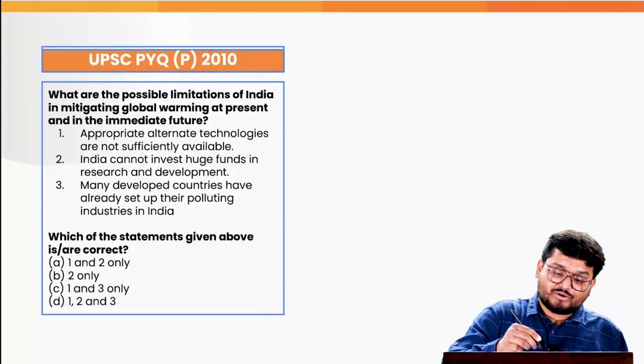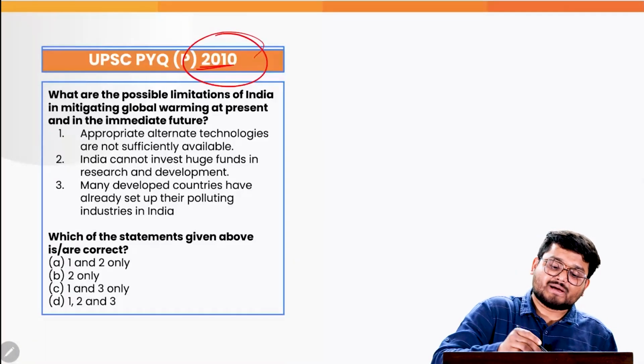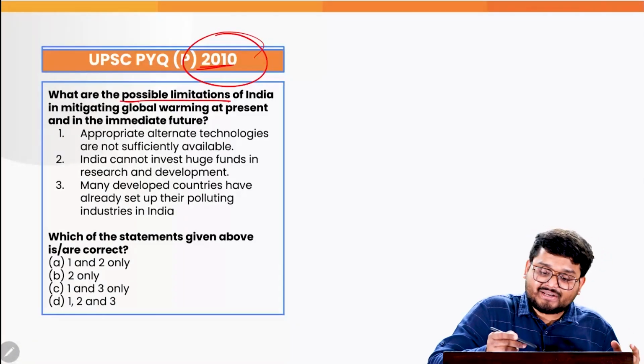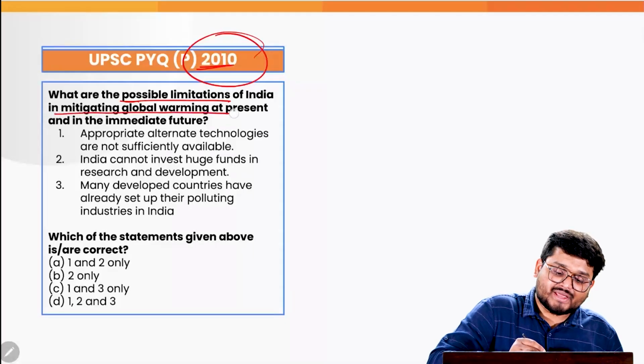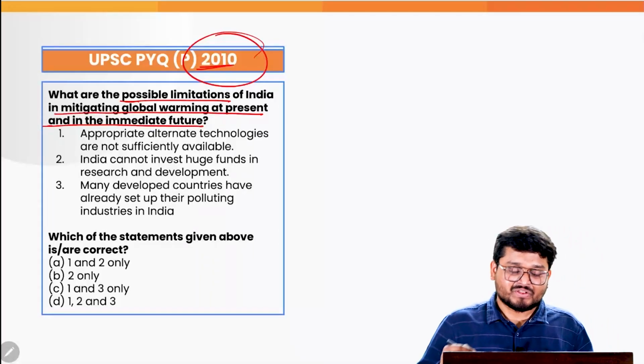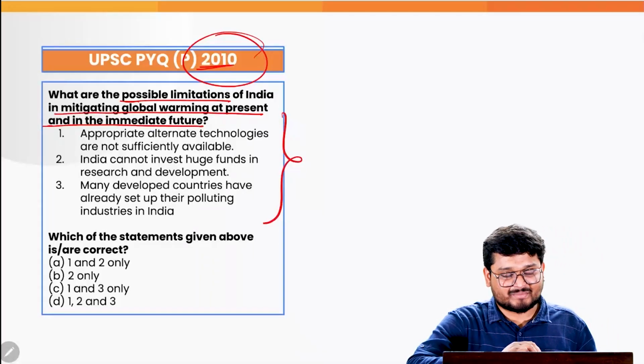And that is what brings me to this 2010 PYQ, which is talking about what are the possible limitations of India mitigating the global warming at present in the immediate future. So you let me know what is the answer in the comments below.